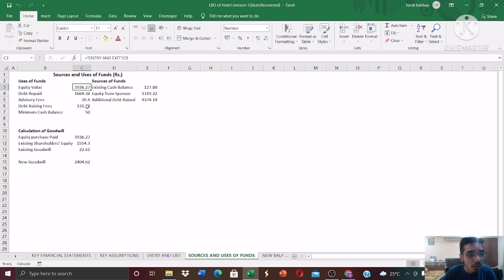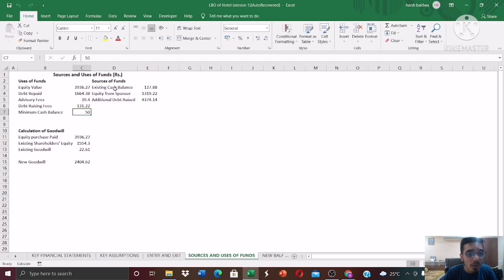Okay, and the debt raising fees, I'll come back to this. And the minimum cash balance. We want to assume that we maintain a minimum cash balance of 50 crores for each year in the balance sheet.